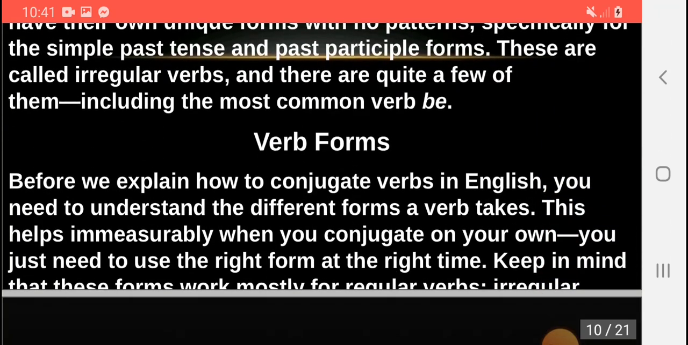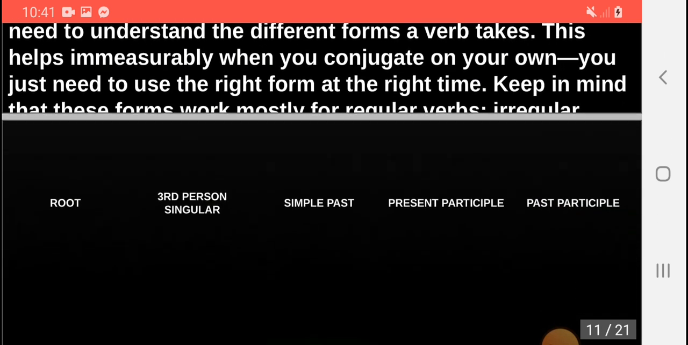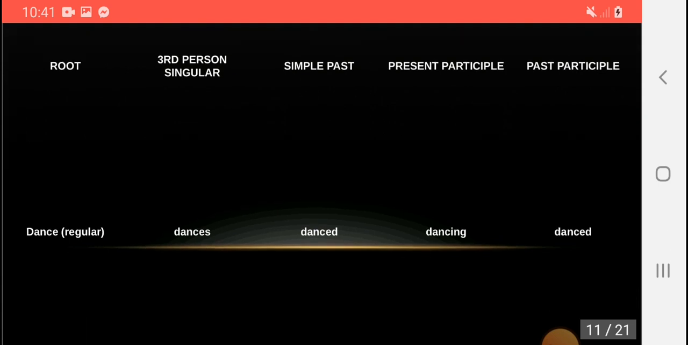Then the verb forms. Before we explain how to conjugate verbs in English, you need to understand the different forms of verb tense. This helps immeasurably when you conjugate on your own. You just need to use the right form at the right time, keeping in mind that these forms work mostly for regular verbs and irregular verbs.